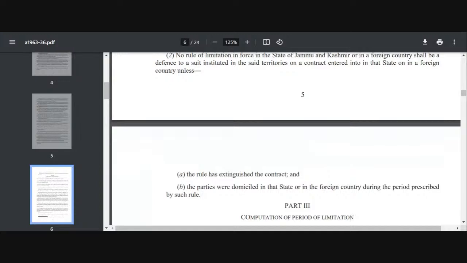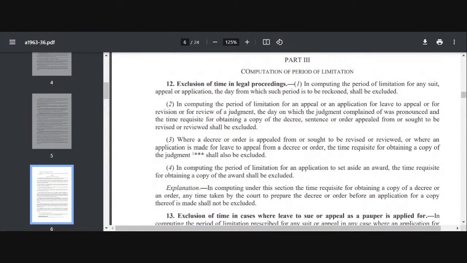So we have completed part 1 and part 2. Part 1 was sections 1 and 2, part 2 was from section 3 to 9. Now you see, we have part 3, which is computation of period of limitation, and it is from section 12 till 24, right? Here the whole procedure is given for how you calculate the time period under the Limitation Act. So in part 3, computation of period of limitation, we understand what the method is for calculating the period of limitation.